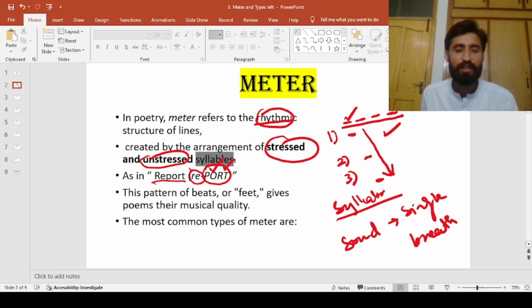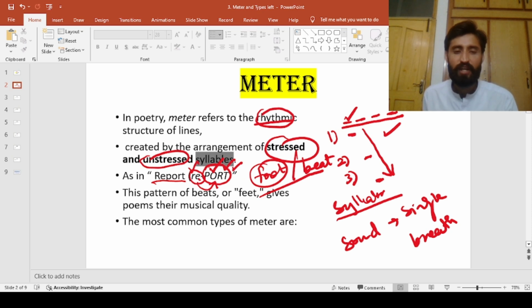The first one is unstressed, the second one is stressed. This kind of combination of stressed and unstressed syllables is called a foot, right? So this is actually one foot, or we also call it a beat. Foot and beat are both the same thing.